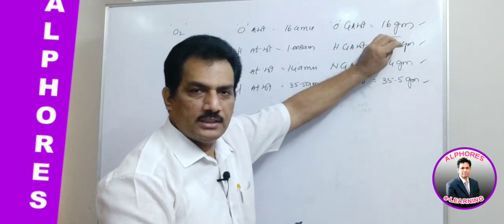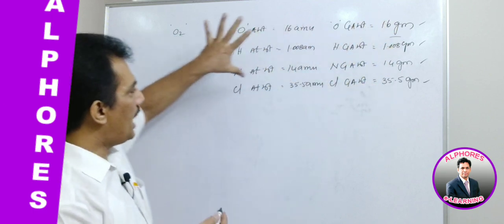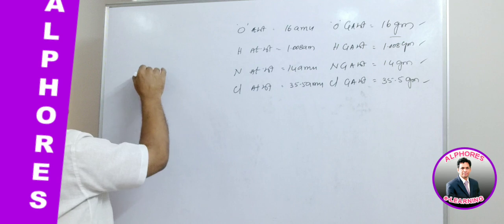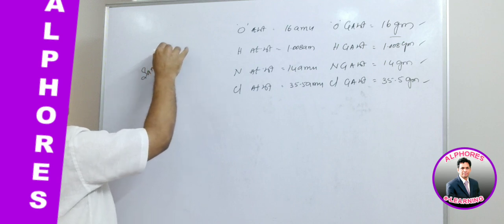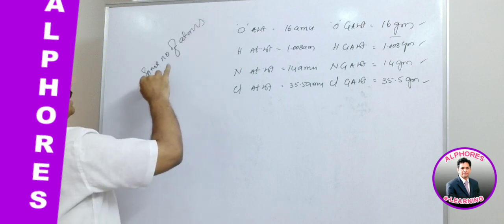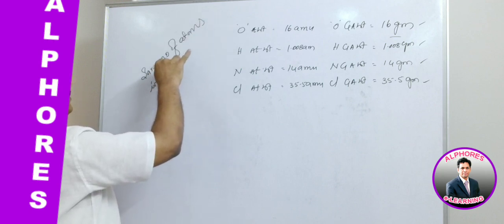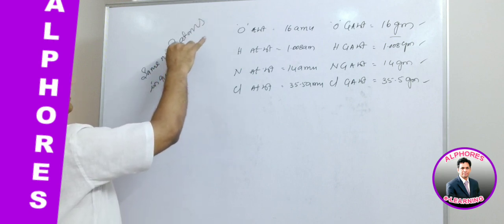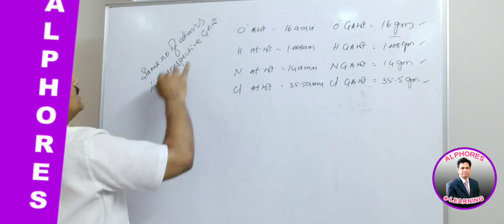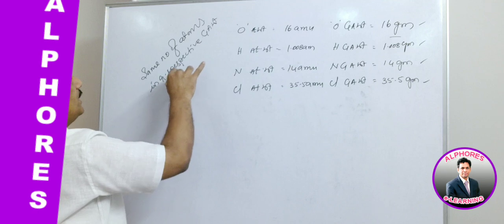Irrespective of the weights, all these have the same number of atoms in the respective gram atomic weights of the elements.